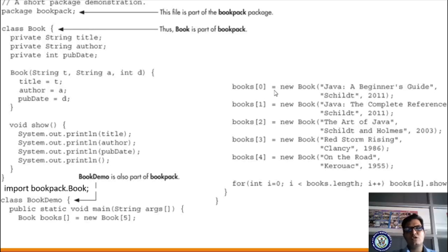So in the 0th location I am creating this object and I am storing these values. In the first location creating the object and storing these values. In the second location I'm creating the object and storing these values.